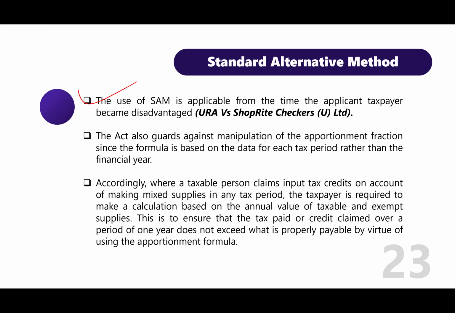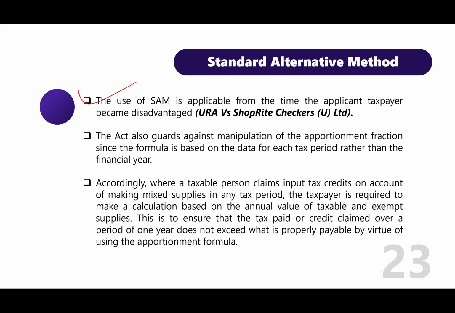That's why I'm saying that the minute you detect that your client Kazinda is disadvantaged, you apply that you want to use it. Even when you're registering for VAT, remember I showed you the registration process. You were asked, do you want to use the standard alternative method? You can only answer that after assessing your percentage of exempt and standard rated.